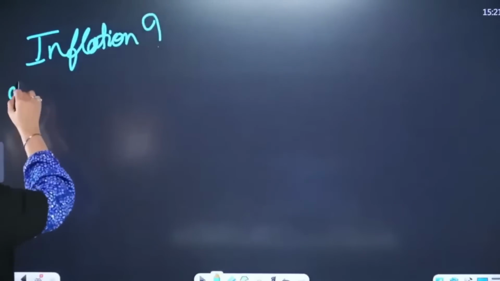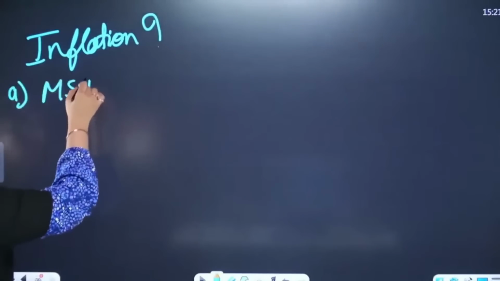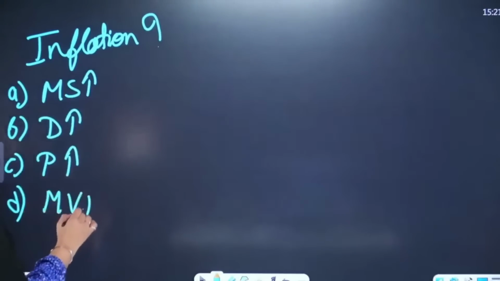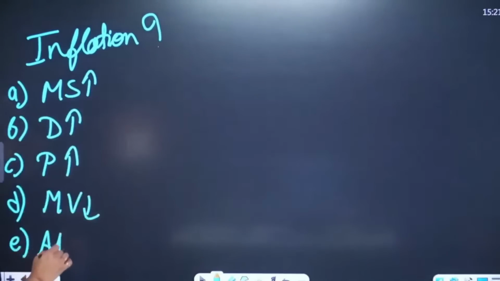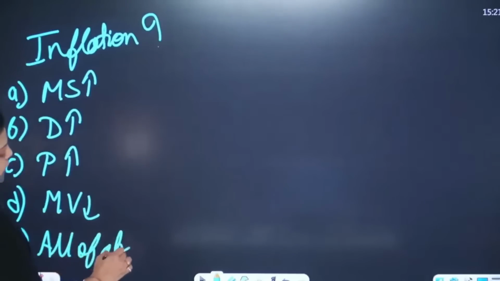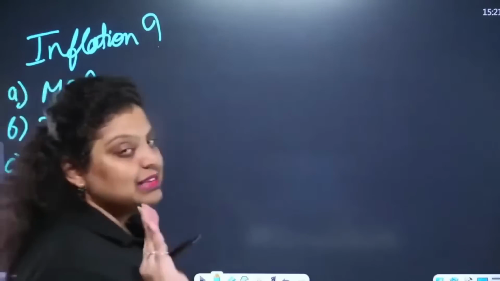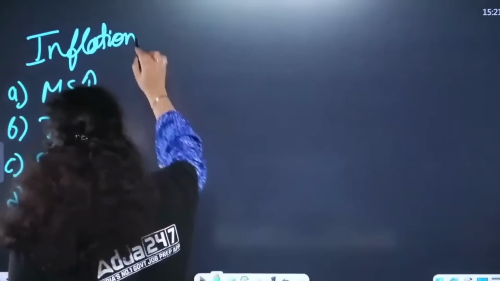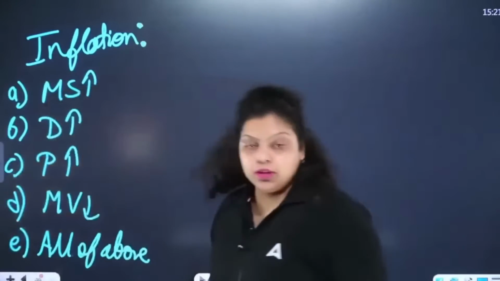This is the question for all of you: what is inflation? The first option: increase in money supply is inflation. Second option: increase in demand is inflation. Third option: increase in prices is inflation. Fourth option: reduction in the money value is inflation. And the fifth option: all of the above. Which of these options will you give as the right answer? Let me know which of the following, according to you, is correct about inflation.